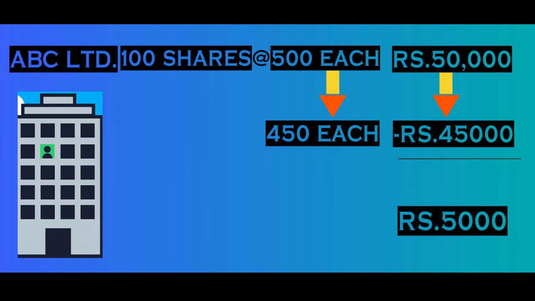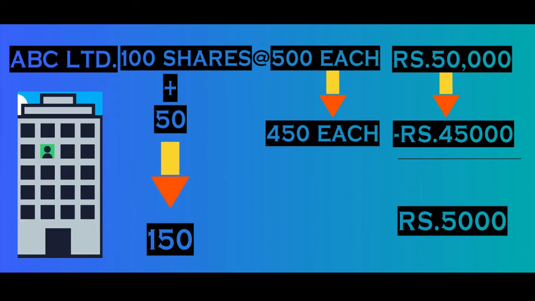This can be seen as an opportunity to buy more shares of the company at a lower price than before. Assume that we bought 50 shares of ABC Limited. So now the total number of shares are 150. The average price of these 150 shares will be less than before, and it is calculated using a formula.